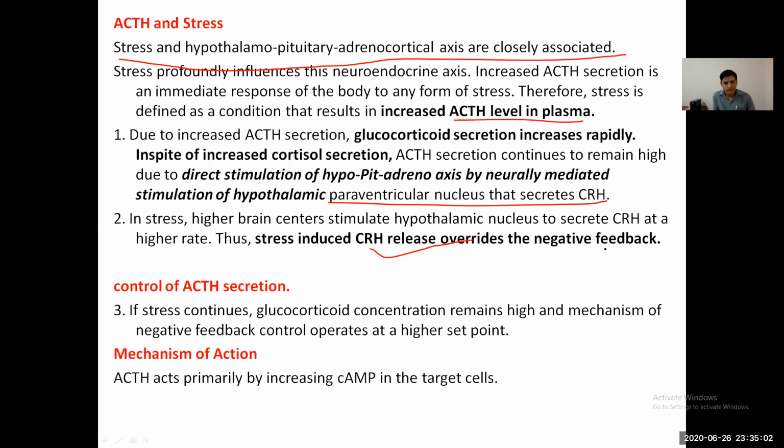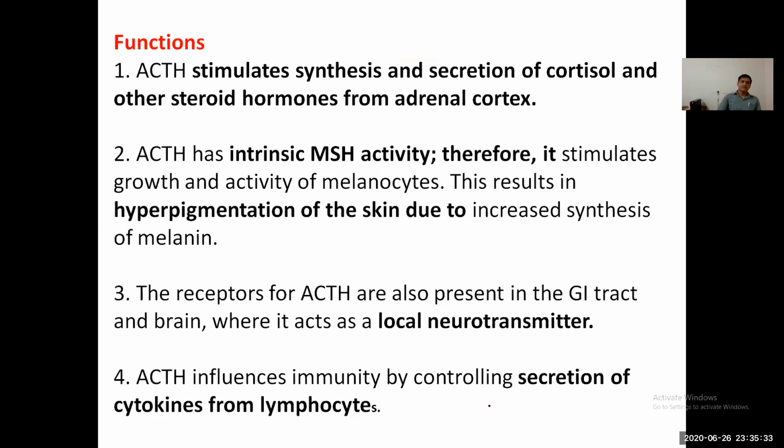Even if ACTH hormone is high in level, stress can still increase this CRH level. If stress continues, glucocorticoid concentration remains high and the negative feedback mechanism operates at a higher set point. Mechanism of action: it acts primarily by increasing cyclic AMP. So cyclic AMP is a second messenger. It is a peptide hormone, so the mechanism of action is almost the same.